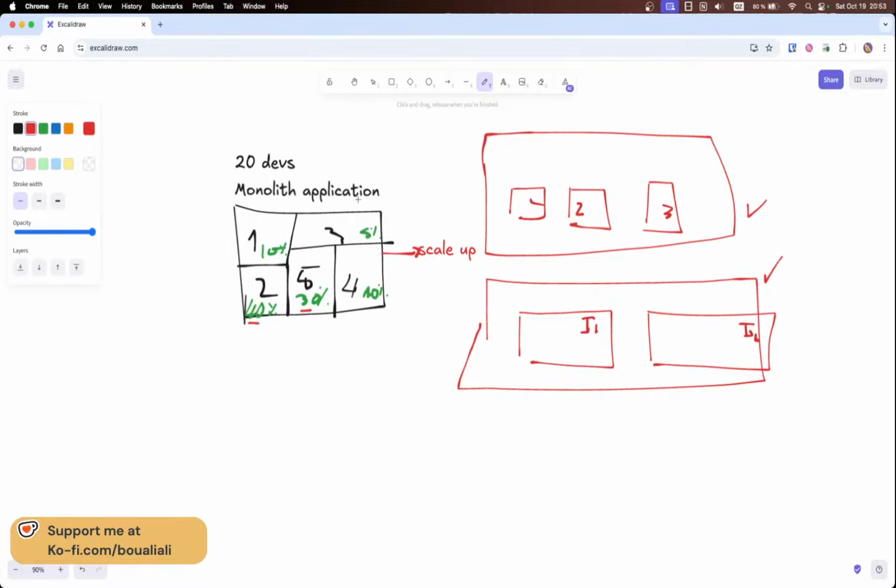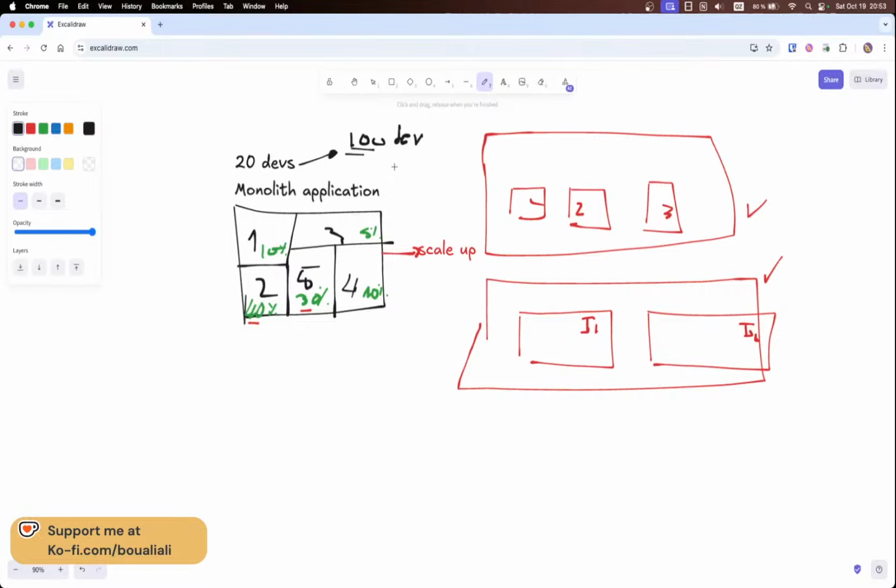A second reason, for example, with new customers, we always have new features. Let's say the number of developers is increasing from 20 to 100. So now we have 100 developers within the company. A team of 100 is too much, so let's say we have different teams and the whole company has 100 developers.